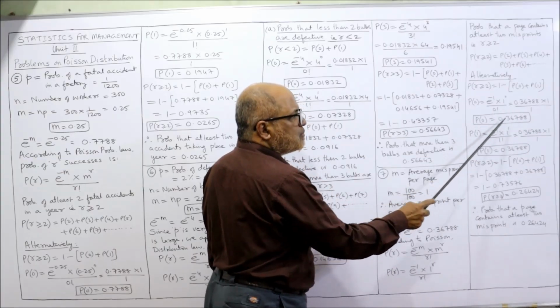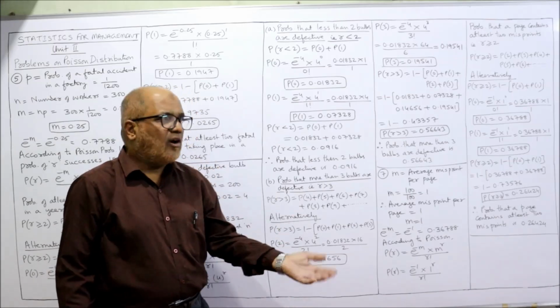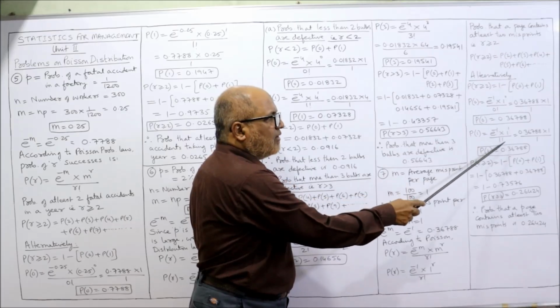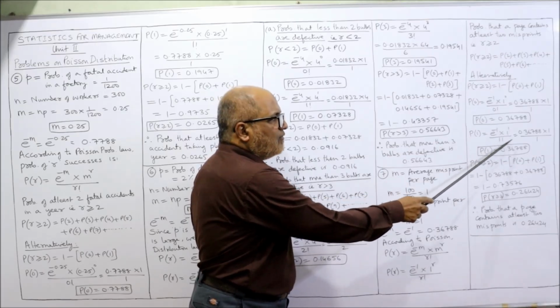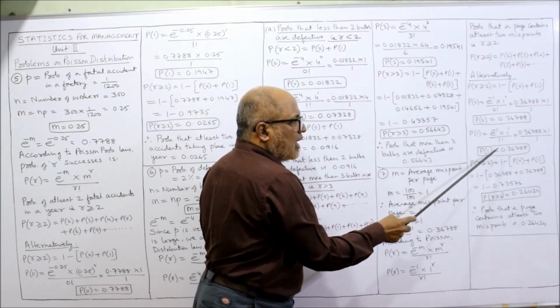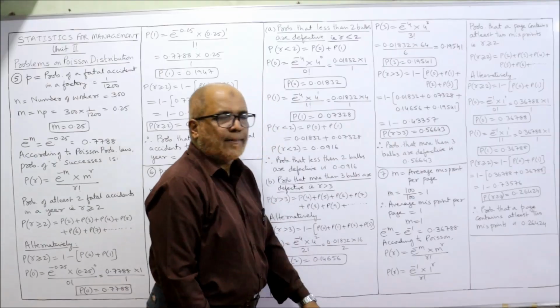So P of 0 is 0.36788. Now P of 1: e to the power of minus 1 into 1 to the power of 1 divided by 1 factorial. 1 factorial means 1, 1 to the power of 1 means 1. So again P of 1 is equal to 0.36788.